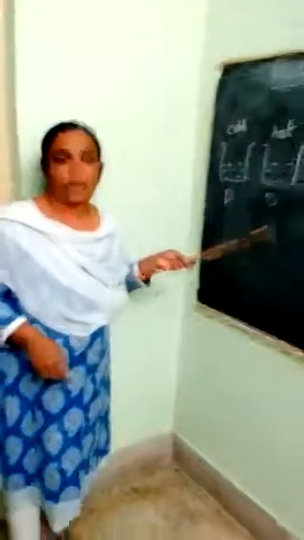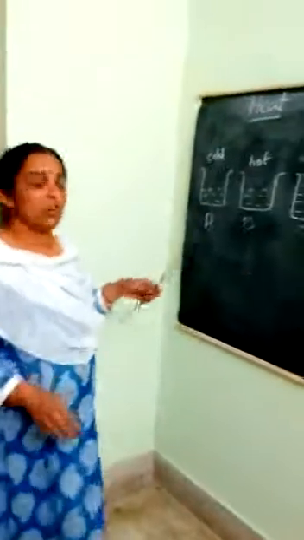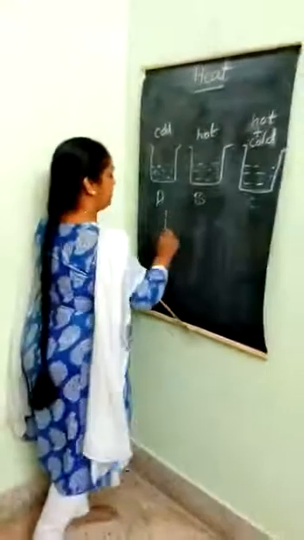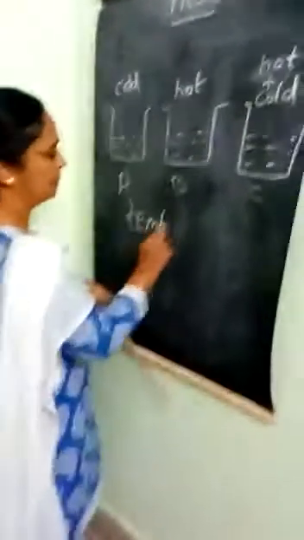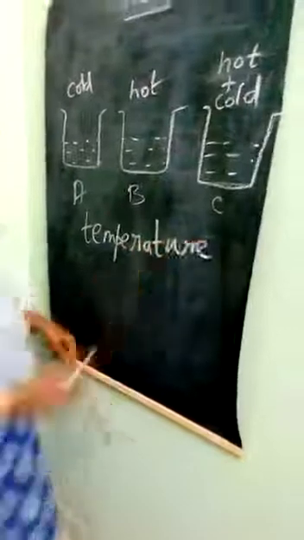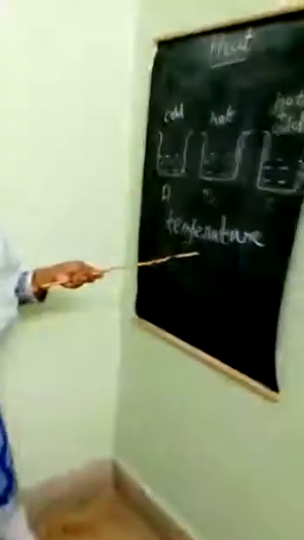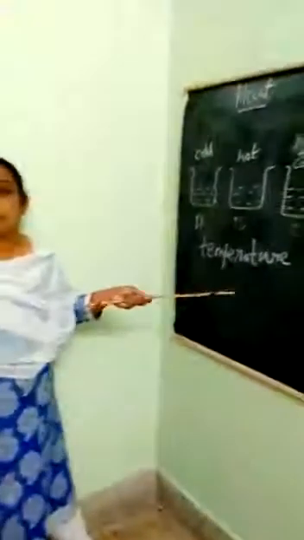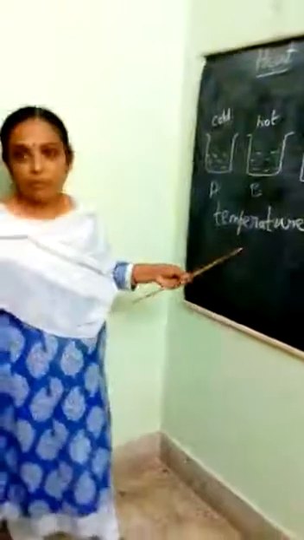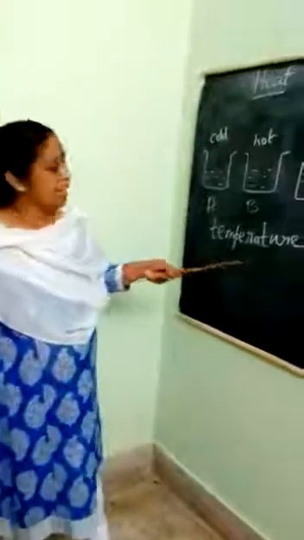So what is the hotness of an object? The hotness of an object measured is called its temperature. The hotness of an object is its temperature. So how is the temperature of an object measured? The reliable measure of the hotness of an object is called its temperature.